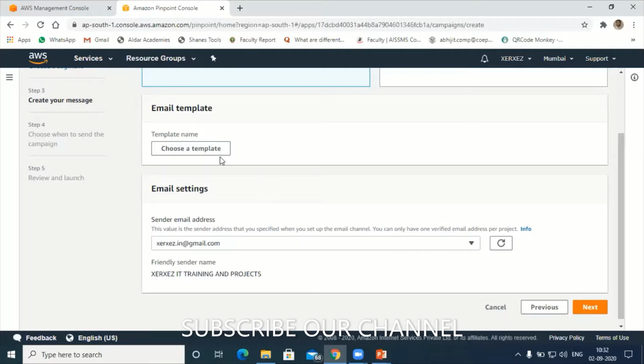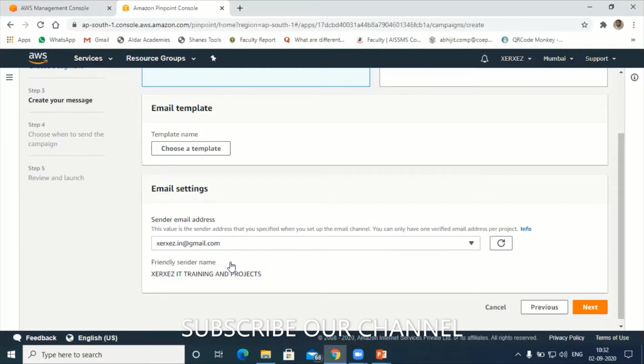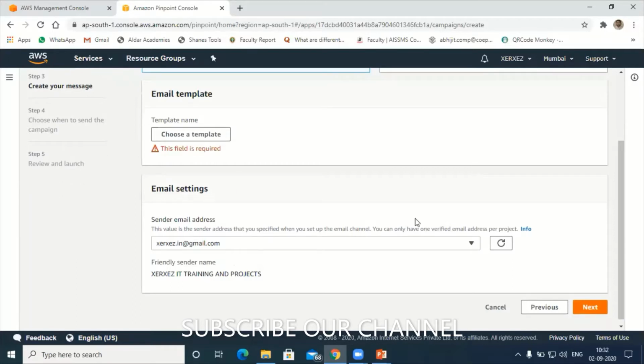Either you choose the template or you can write using HTML code. I'll come to that part. Now next, from which email address do you want to send. I have verified 2 email addresses here in SES, so I will use this email address. Next is the friendly sender name, so I'm going to use the same: XCR, XEZ, IT, training and projects. Next, click on next. Choose the template.